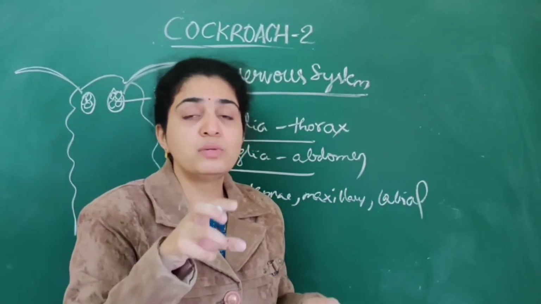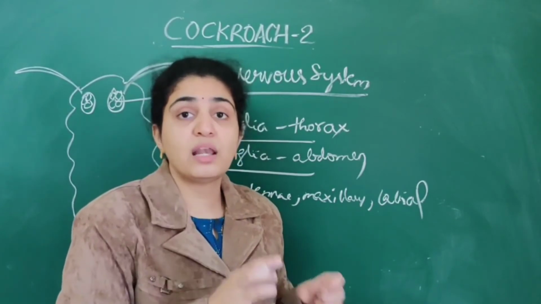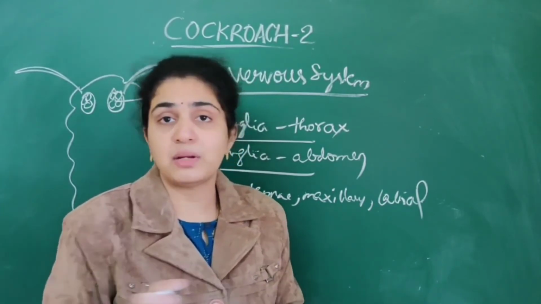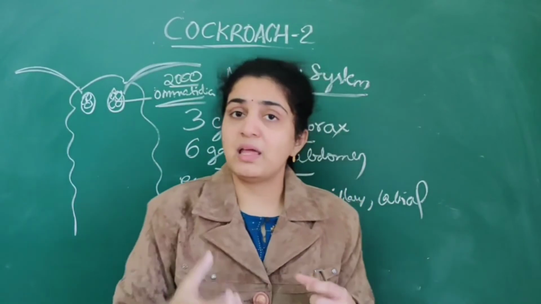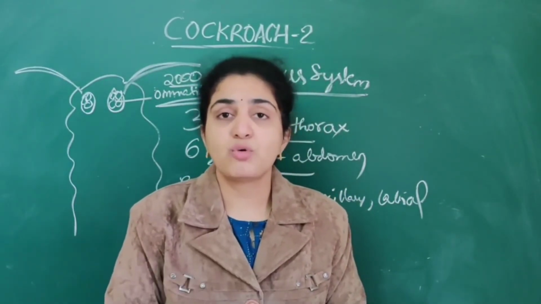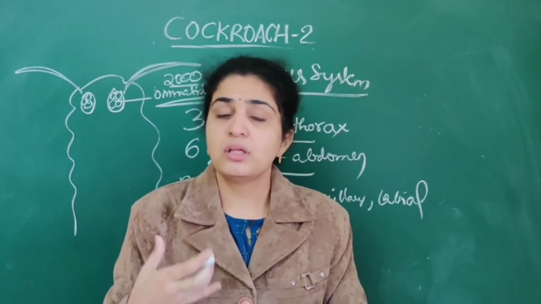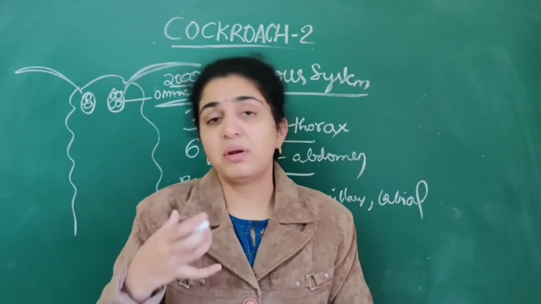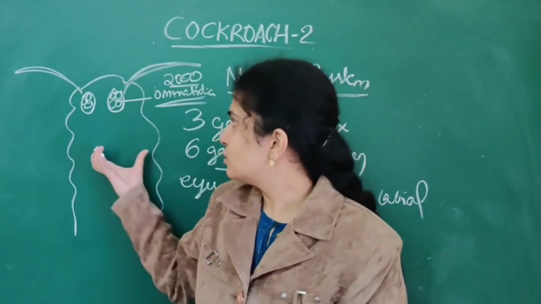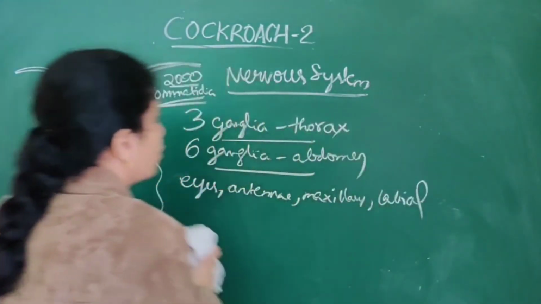Each eye has approximately 2000 hexagonal ommatidia, which play an important role in mosaic vision. Mosaic vision means they are active during night time. So this is about the nervous system of the cockroach.